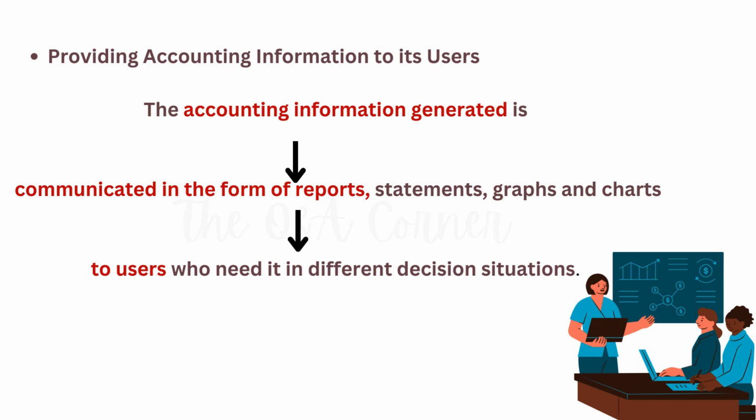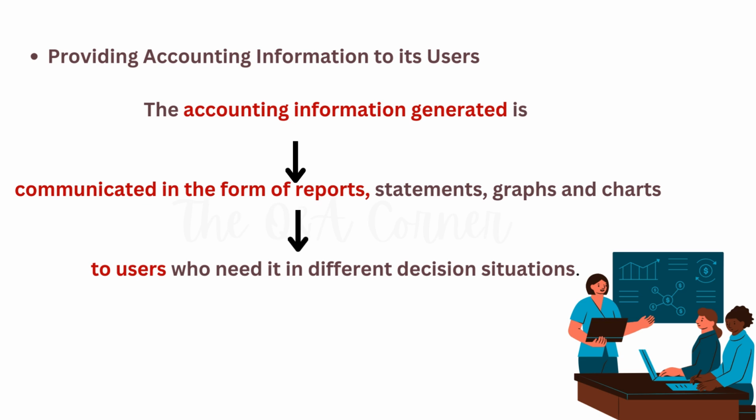Providing accounting information to the users. Information is shared through reports and statements. These are the formal documents, like a profit and loss statement, that show if the company made money or owes money. Graphs and charts are the visual tools that make it easy to see trends, such as whether sales are going up or down over time.